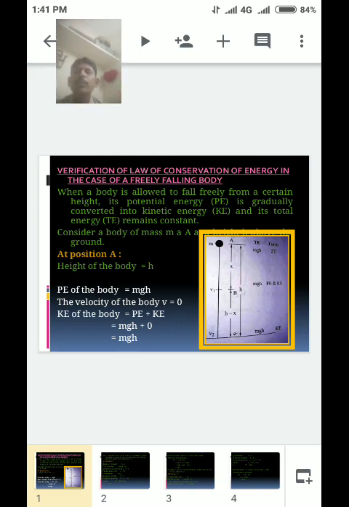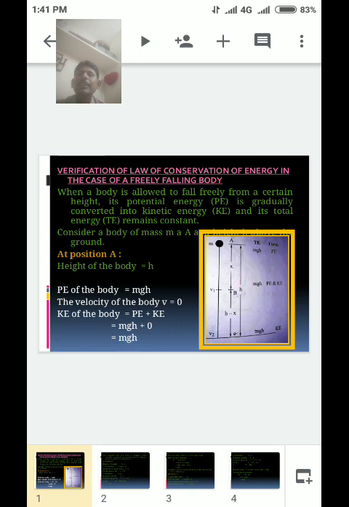Consider a body of mass m at a height h above the ground.